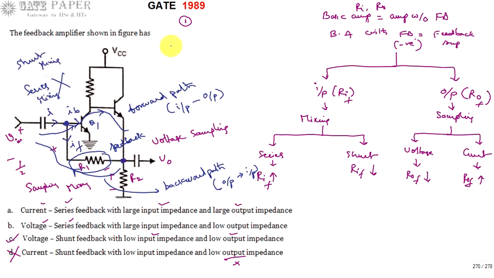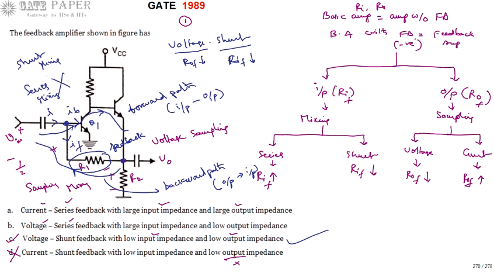So the type of topology is voltage shunt. Voltage shunt is voltage sampling with shunt mixing, and we know voltage sampling reduces output impedance with feedback. Shunt mixing reduces input impedance with feedback. So voltage shunt will give low input impedance and low output impedance. The right answer for this question is C: voltage shunt feedback with low input impedance and low output impedance.